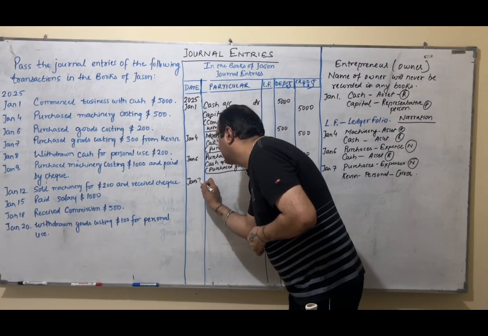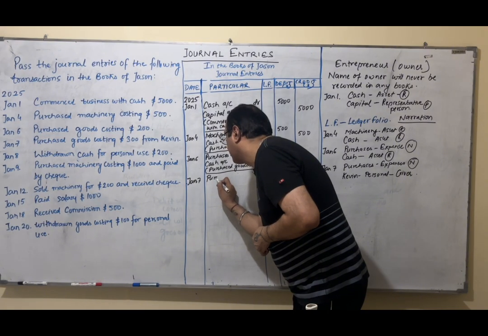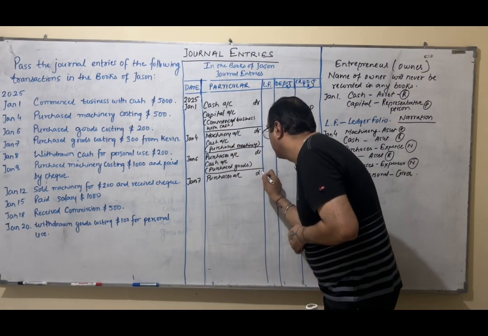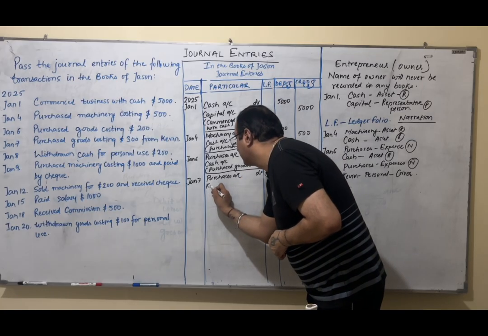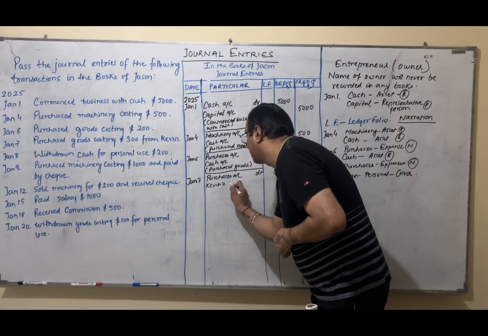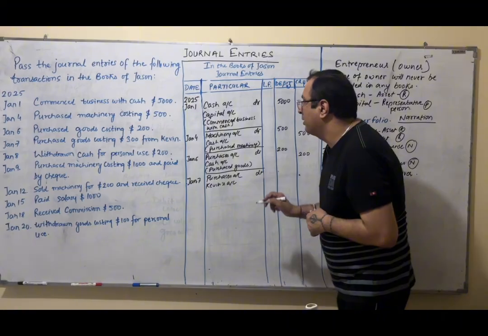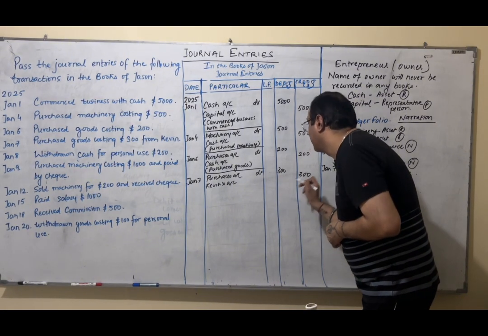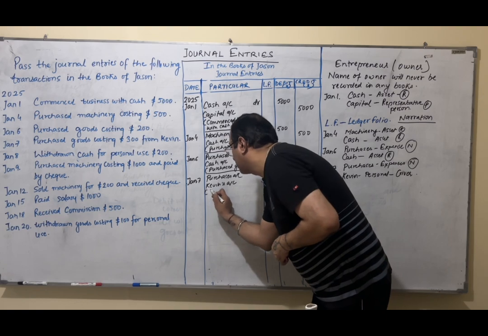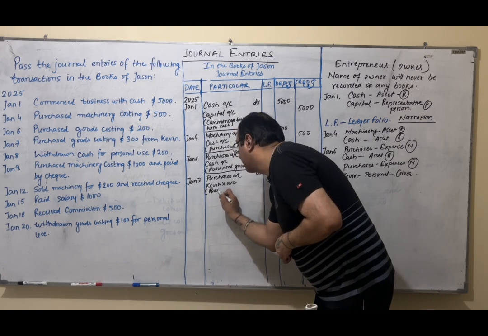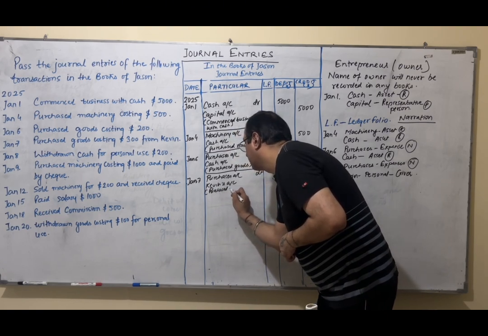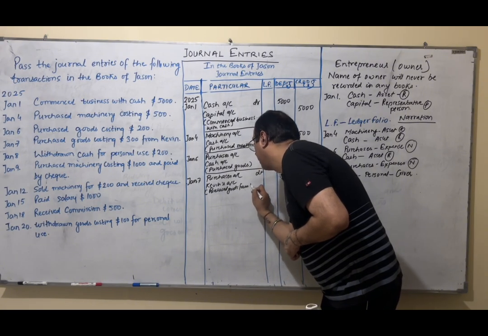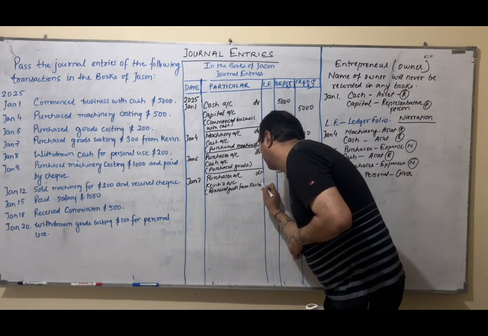Jan 7. Purchases account, debit, Kevin's account. And the amount is 300. I will just write a small description. Purchased goods from Kevin.